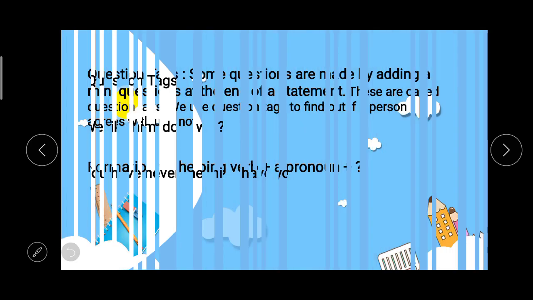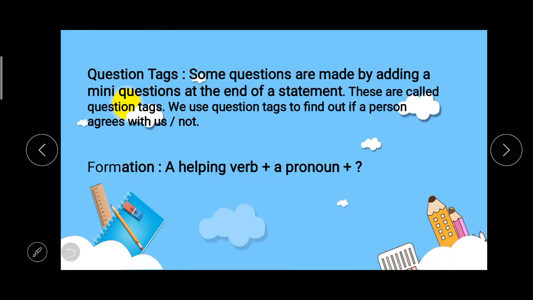So let me tell you the definition of question tag. Some questions are made by adding a mini question at the end of a statement. They are called question tags. And we use question tags to find out if a person agrees with us or not. So this is the definition of question tag. It's a mini question which we attach at the end of a statement.